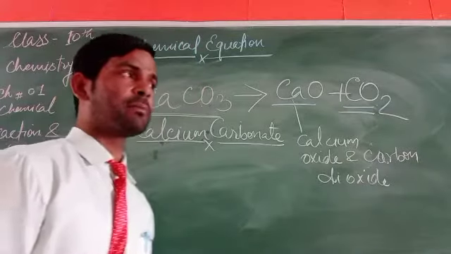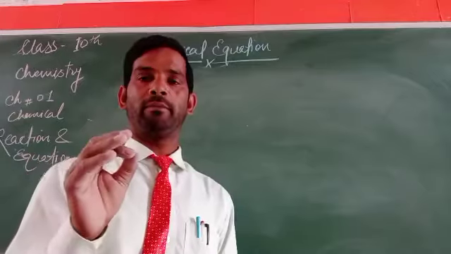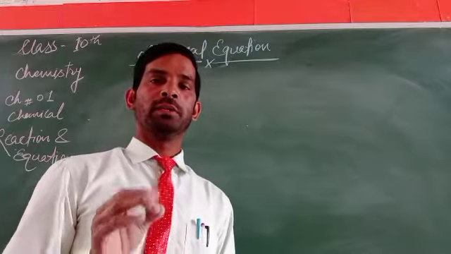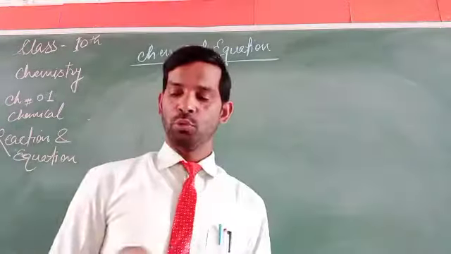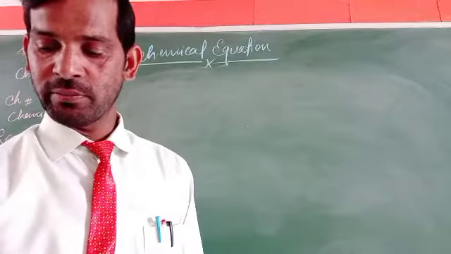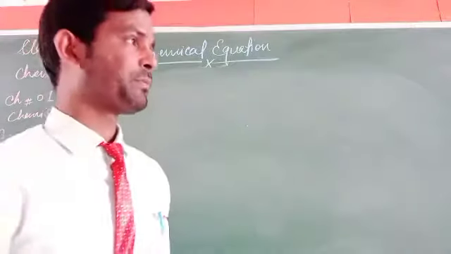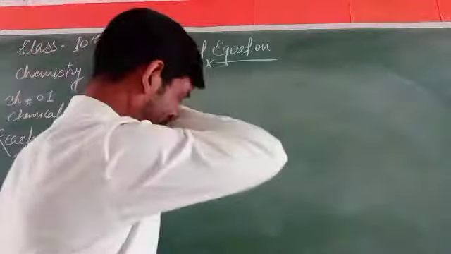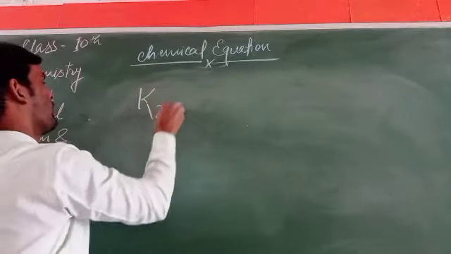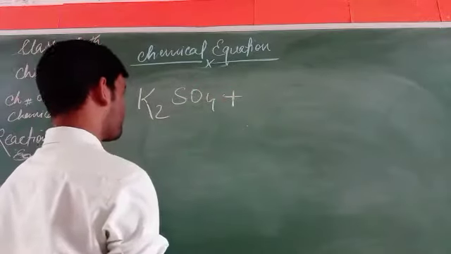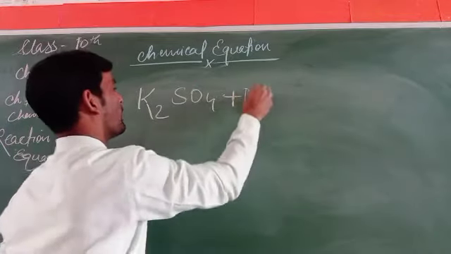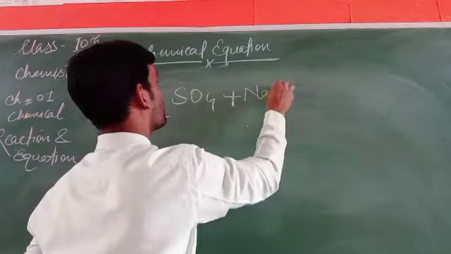You have to know about the symbols and the formulas. So you can write a chemical equation using that, like K2SO4 plus NaCl.